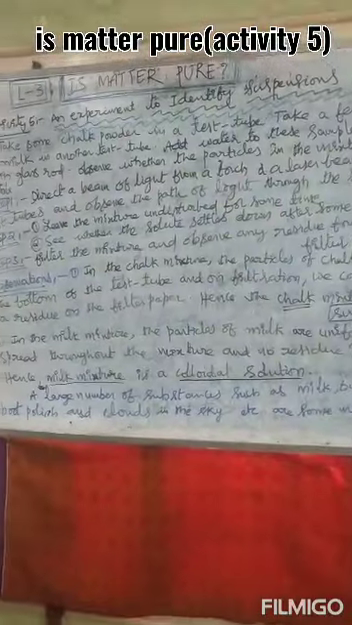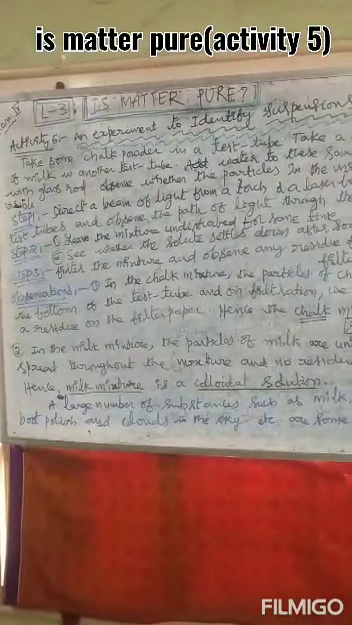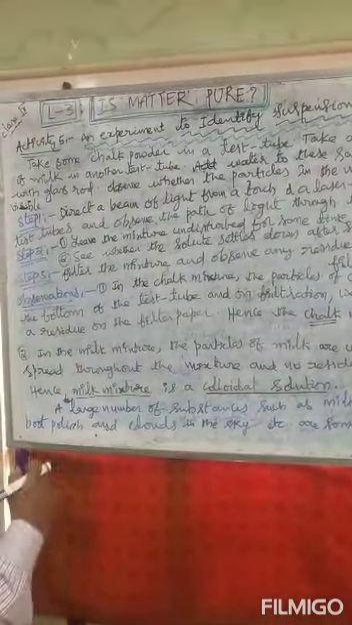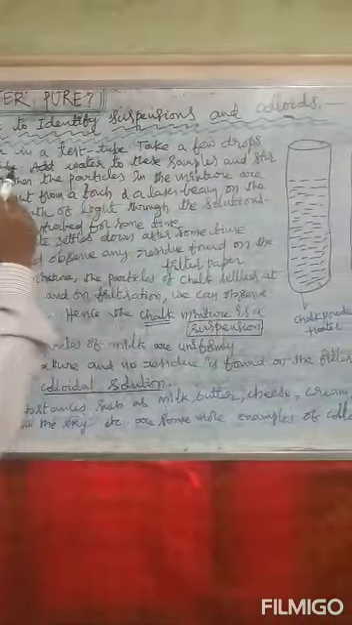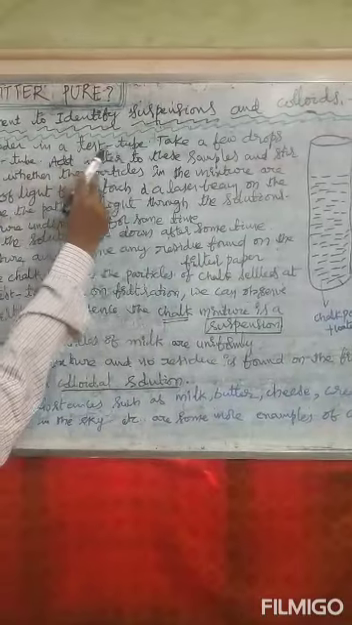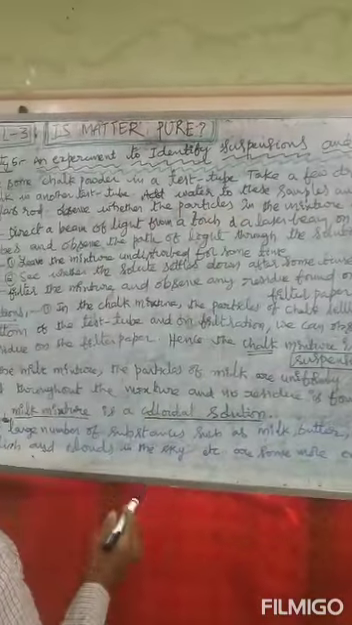Today, in 9th class physical sciences lesson 3, "Is matter pure?", let us discuss Activity 5, an experiment to identify suspensions and colloids.